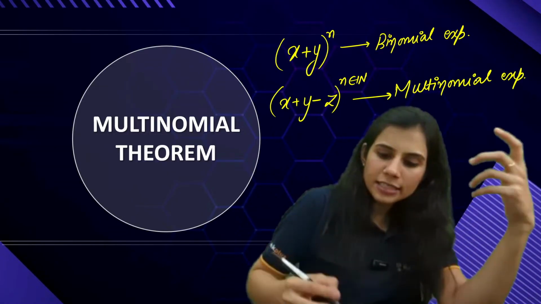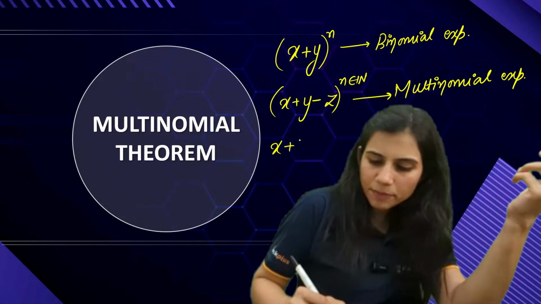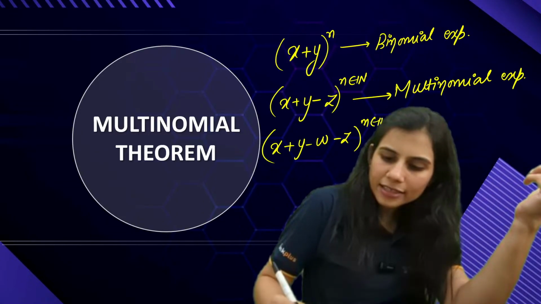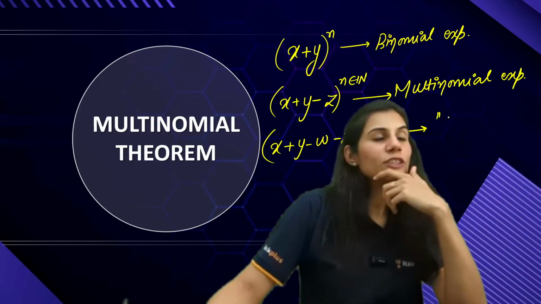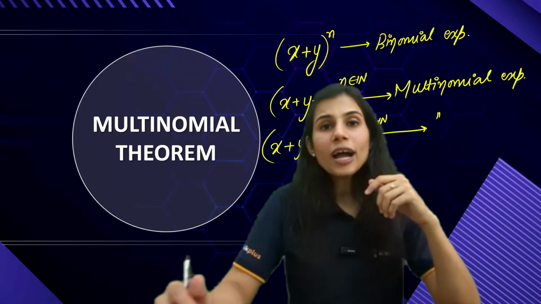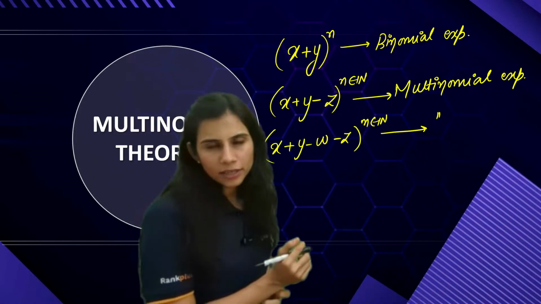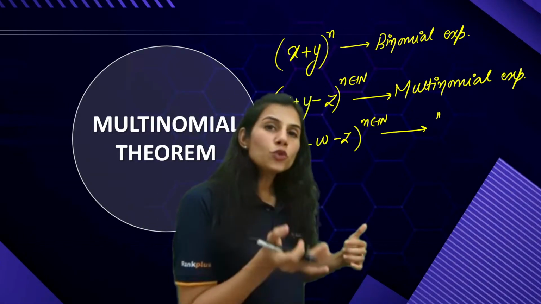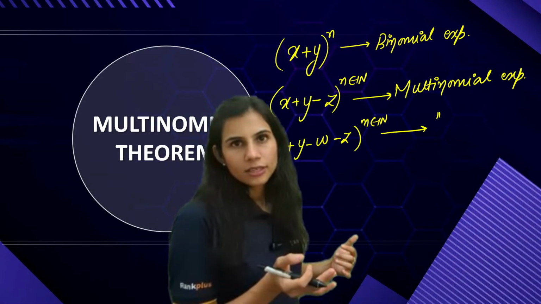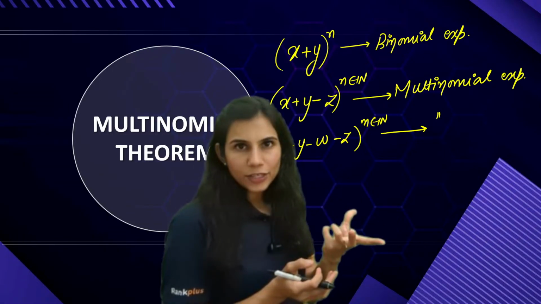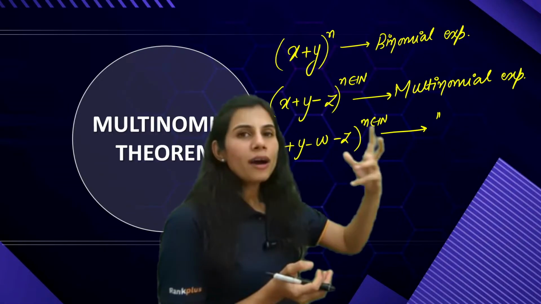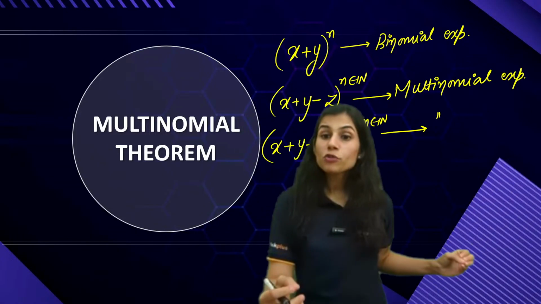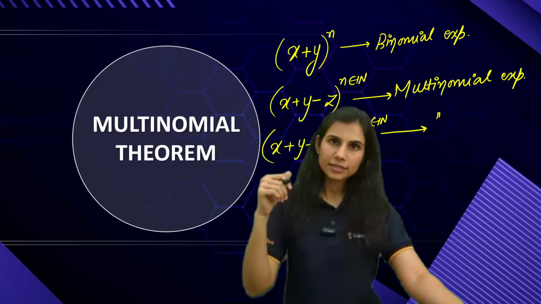When you have four dissimilar terms, say x plus y minus w minus z raised to the power n, where n is a natural number, again this is a multinomial expansion. So whenever you have more than two dissimilar terms, which you can't combine into one, forming an algebraic expression raised to the power of a natural number, that gives you a multinomial expansion.